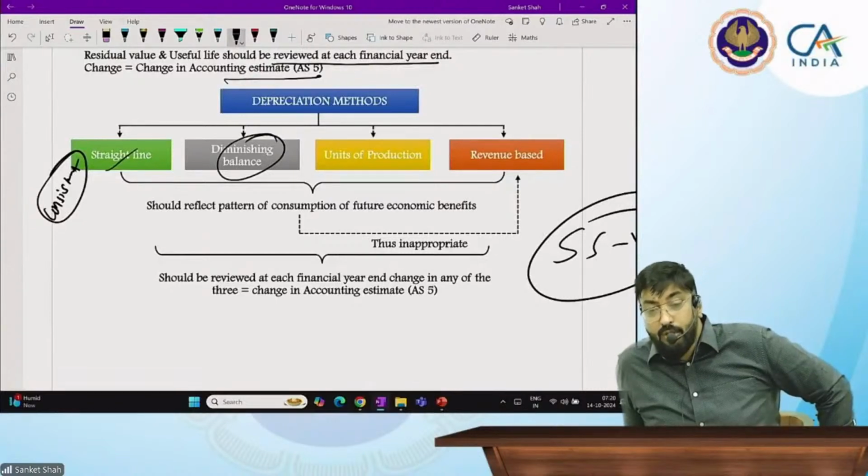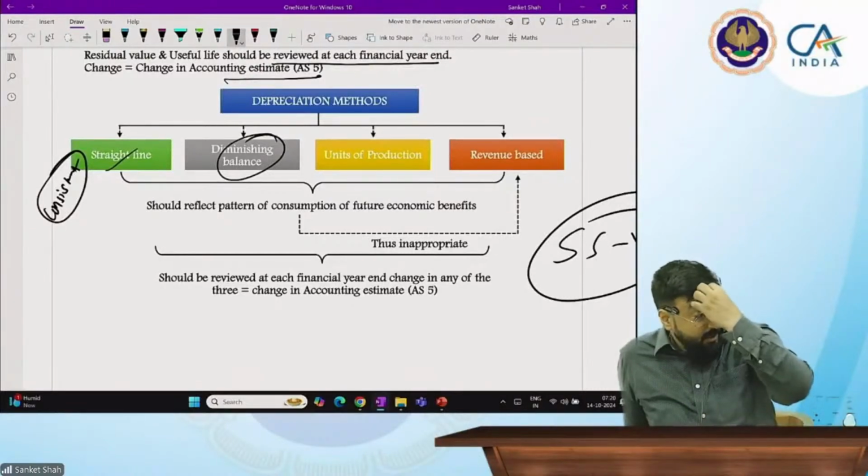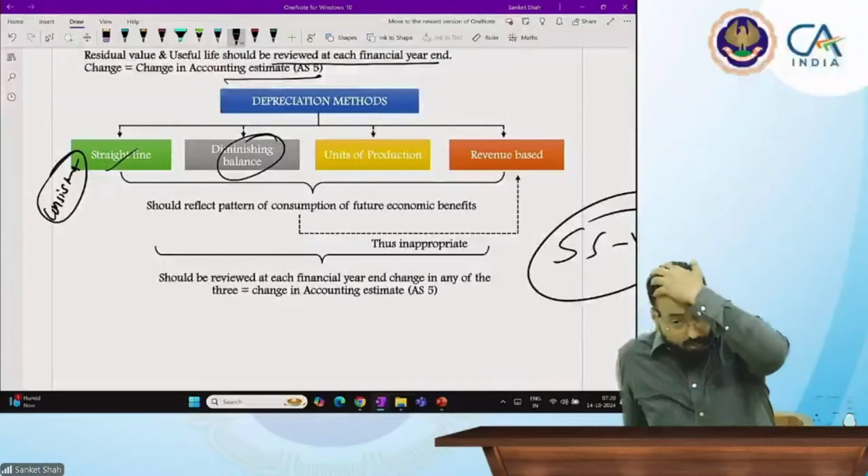Yes sir. Units of production, next method, units of production.